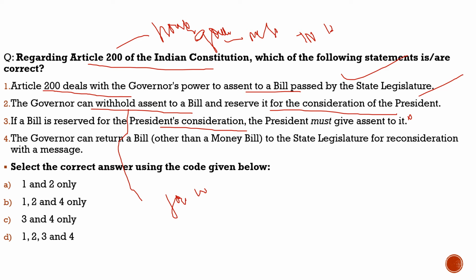Fourth statement, the governor can return a bill other than a money bill to the state legislature for reconsideration with a message. 100% correct. So with respect to this question, the correct statements are statement 1, statement 2, and statement 4 only. And from the code given below, the correct code would be option B.